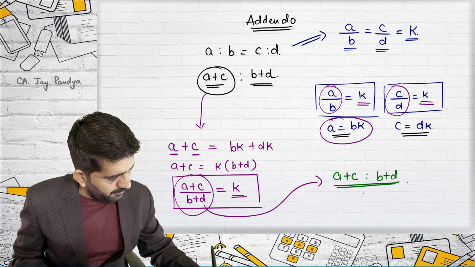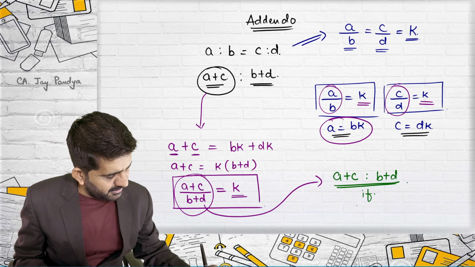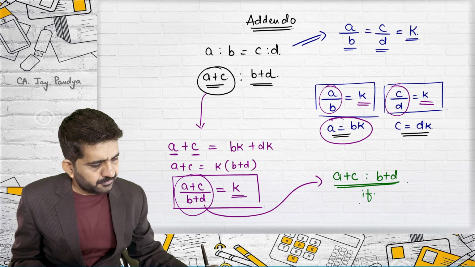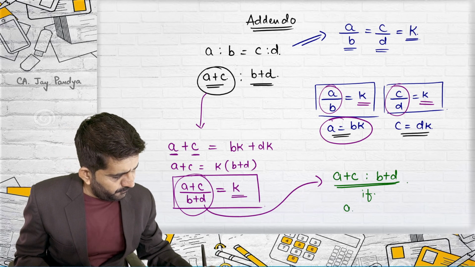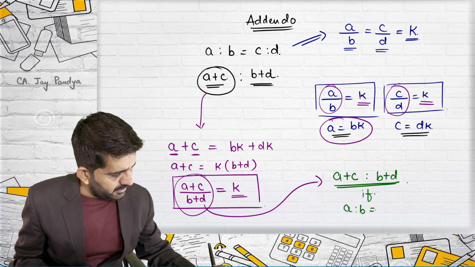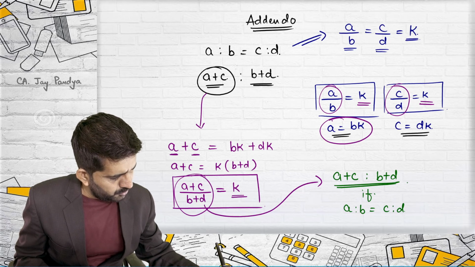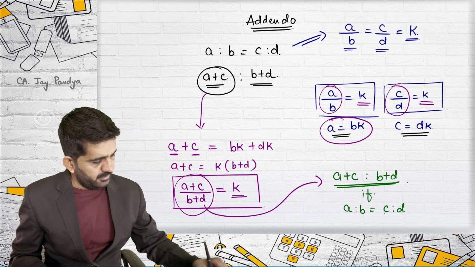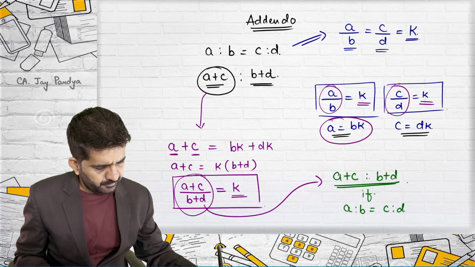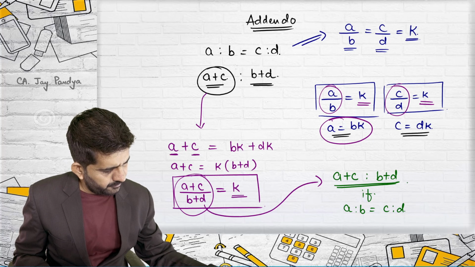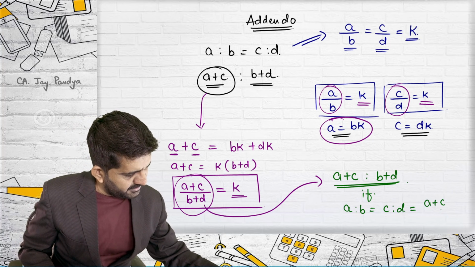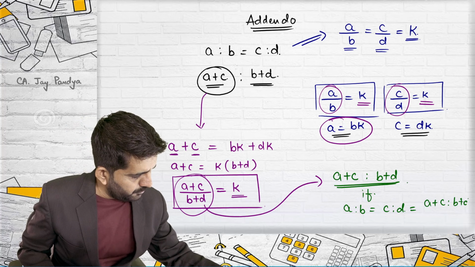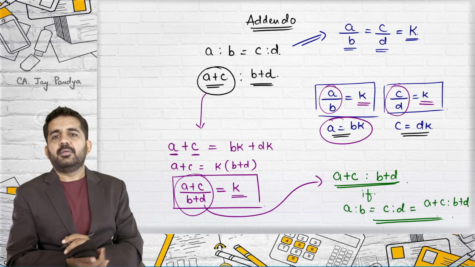A plus C is to B plus D if A is to B is equal to C is to D. That's it. Then it will also be equal to A plus C is to B plus D.